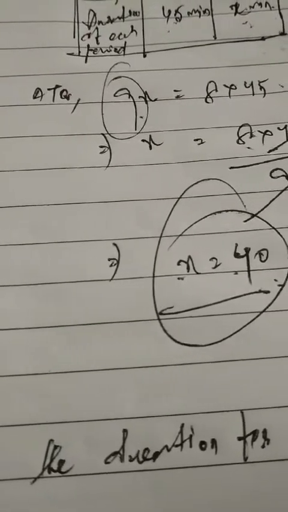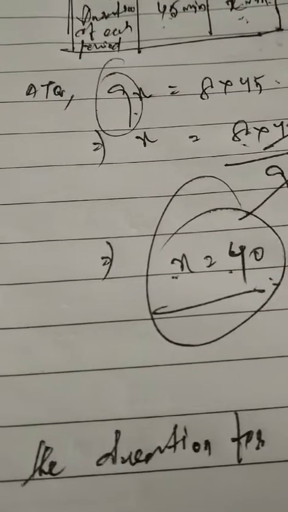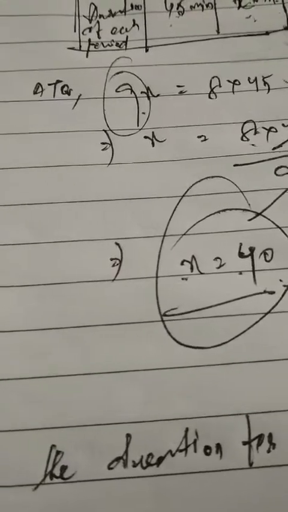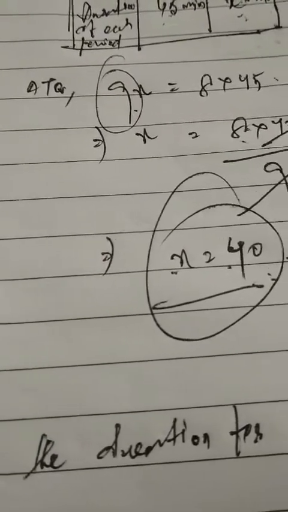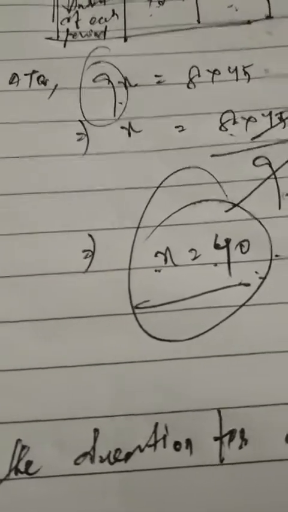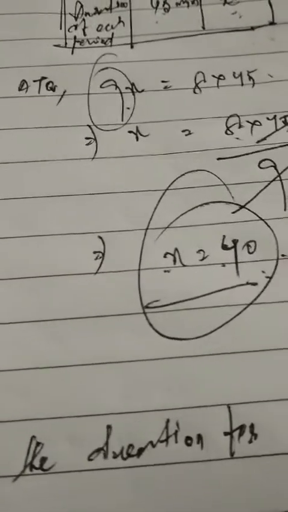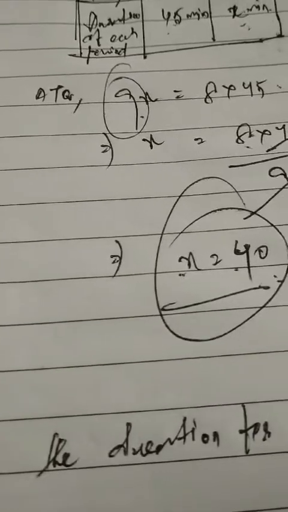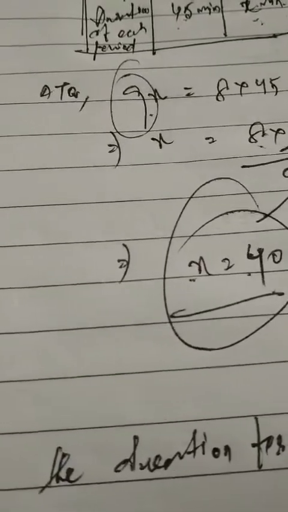We used to draw lines and separate the figures in order to find the area separately, and we used to add those areas to get the area of the complete figure. So we had a discussion on those things. Right now, exercise 11.2 is about trapezium, how to find the area of a trapezium.